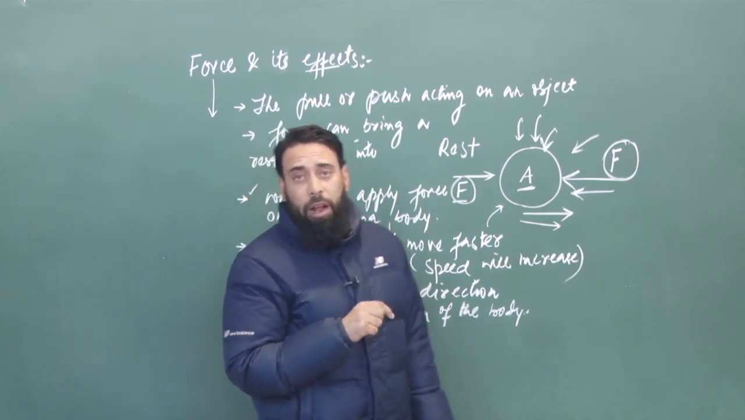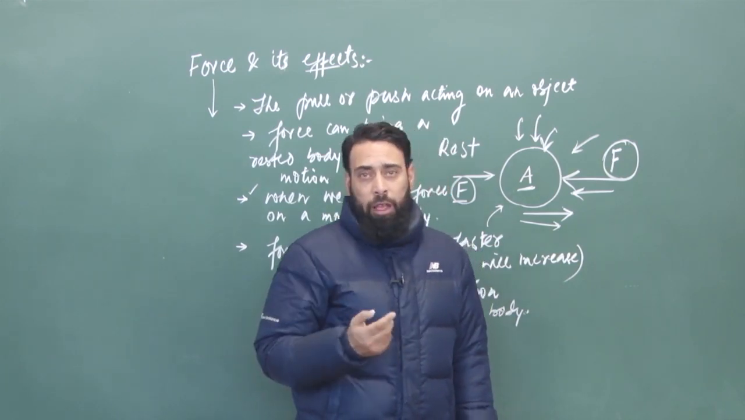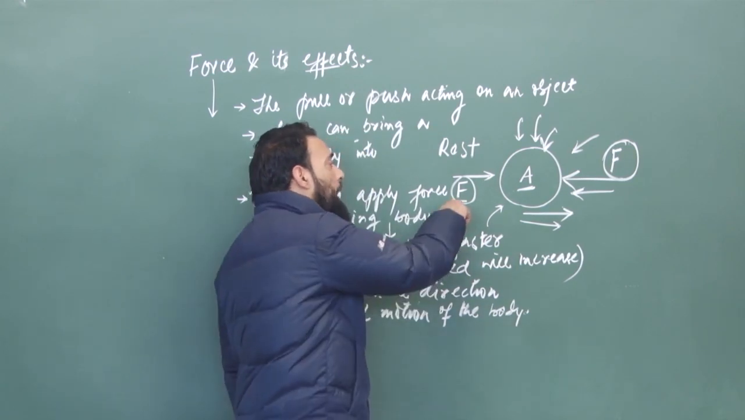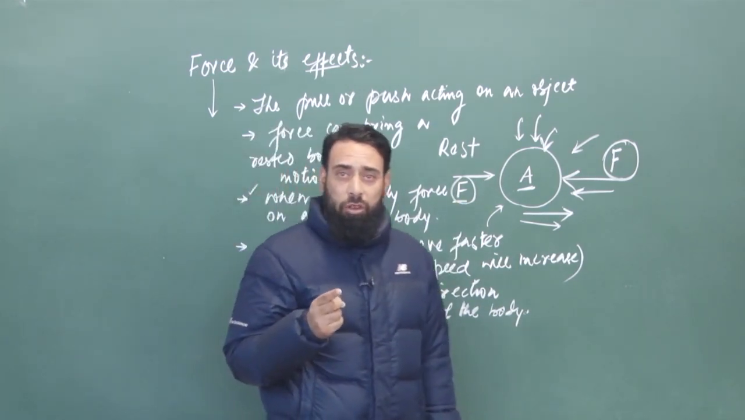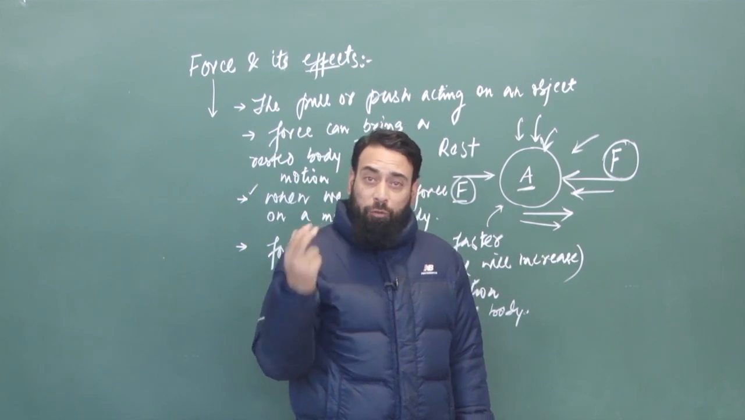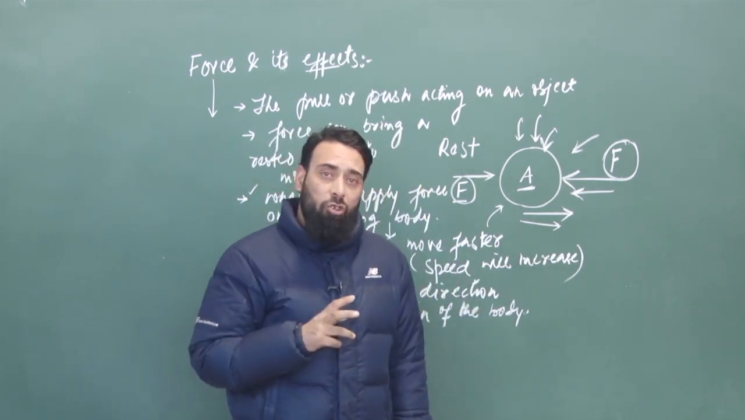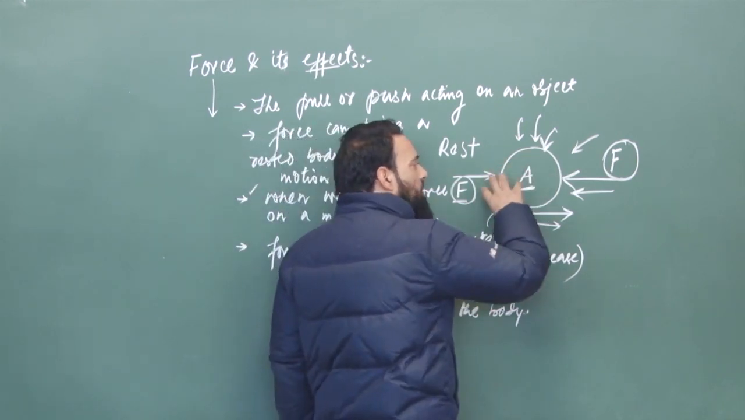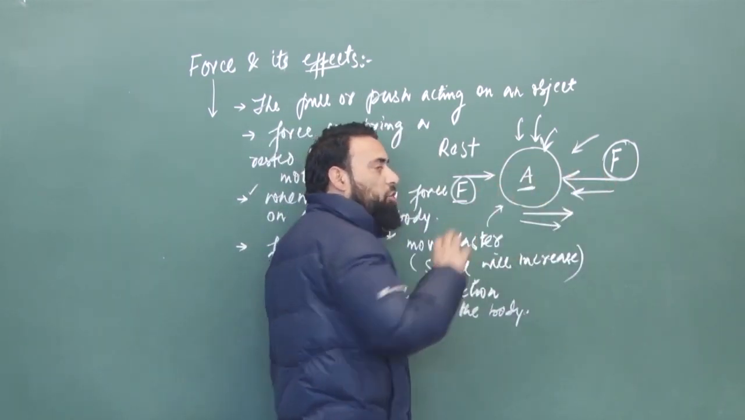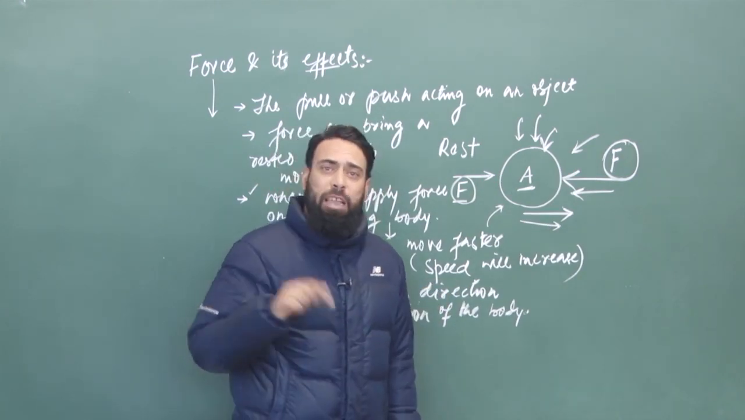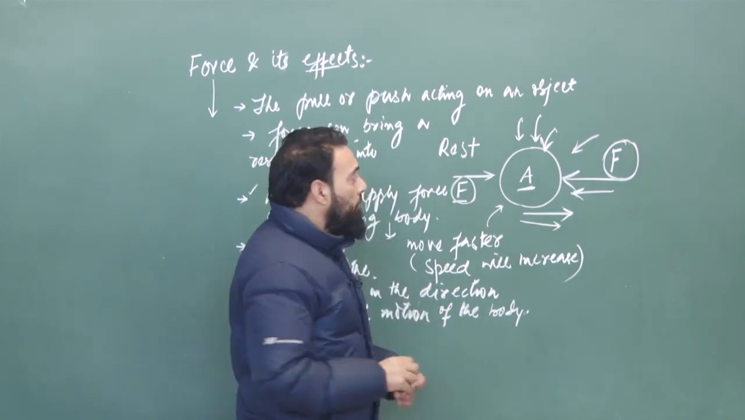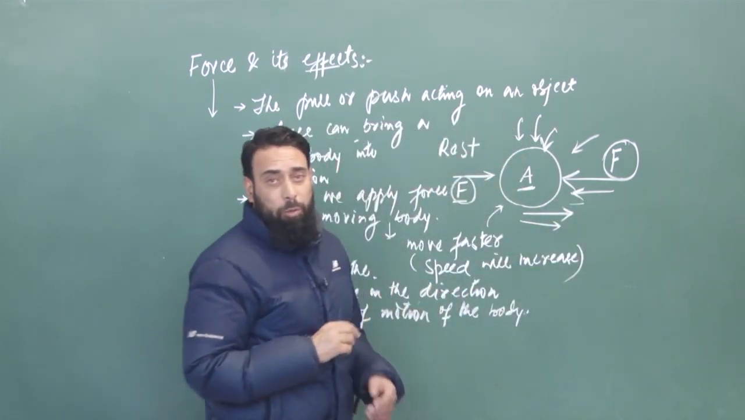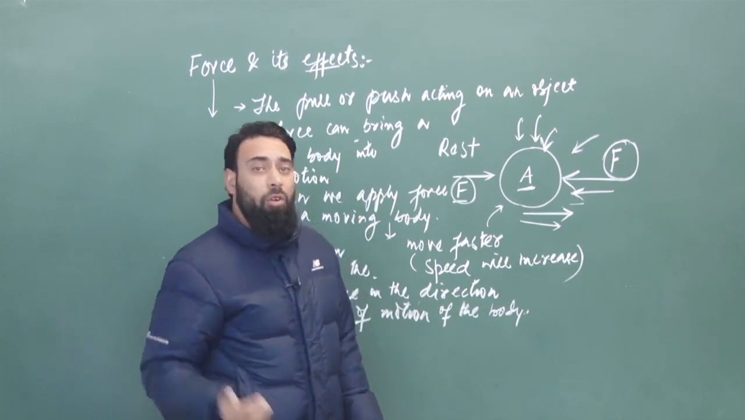Now the second important effect is if force is applied on a moving body. Here are two conditions, very important. One, if that force is applied on a body in the direction of its motion, and the second, if that force is applied in the opposite direction of its motion. Let us take the first case. If body A is moving in a certain direction, and the force is applied in the same direction in which the body is already moving, then the body will move faster. The speed of the body will increase.